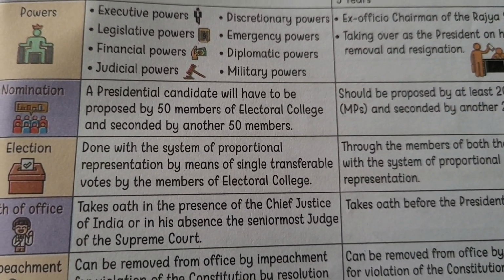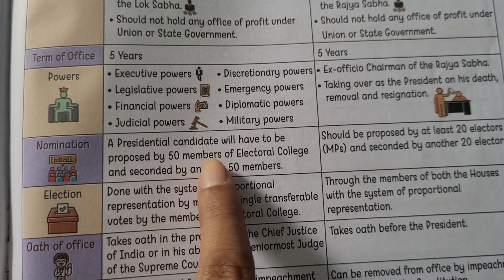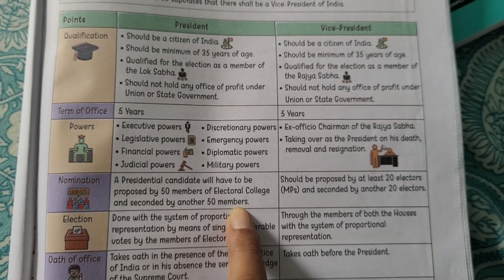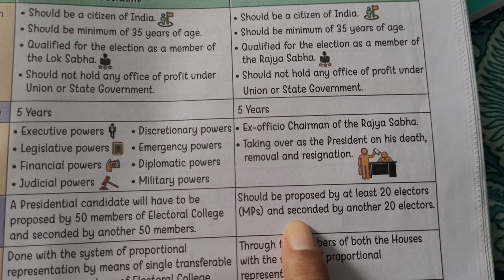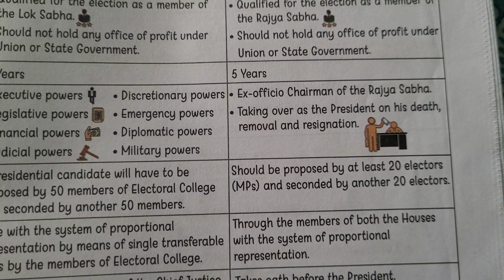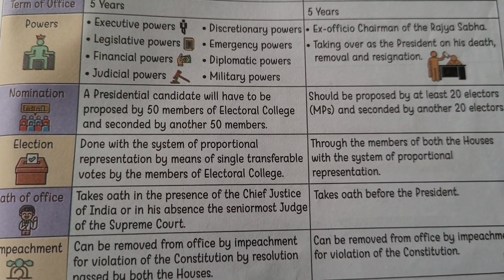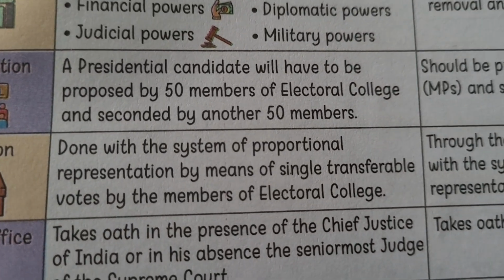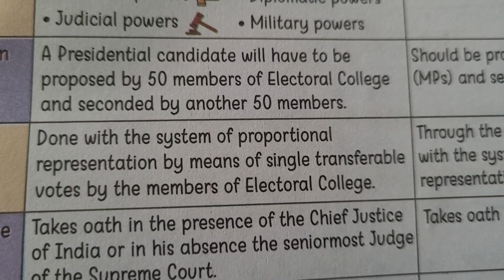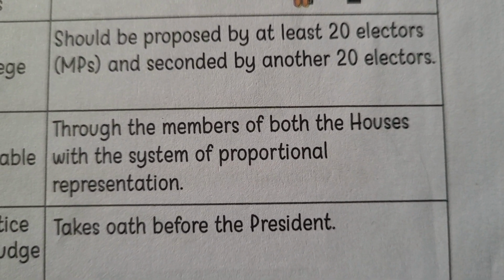Now, nomination. A presidential candidate will have to be proposed by 50 members of electoral college and seconded by another 50 members. Okay, now when we talk about vice president, he should be proposed by at least 20 electors, MPs, and seconded by another 20 electors. Now, election of the president is done with the system of proportional representation by means of single transferable votes by the members of electoral college, whereas for vice president through the members of both the houses with the system of proportional representation.